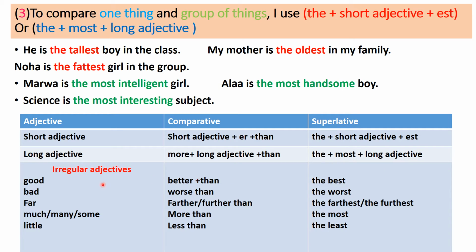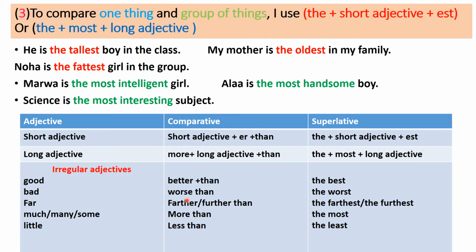Pay attention that we have some irregular adjectives. Irregular, they don't follow the rule. I can't add er or est. I have to memorize them. For example, good. Good, I change it to better in the comparative case. Ali is better than Muhammad in math. Ali is the best in math. He's the best boy in math.